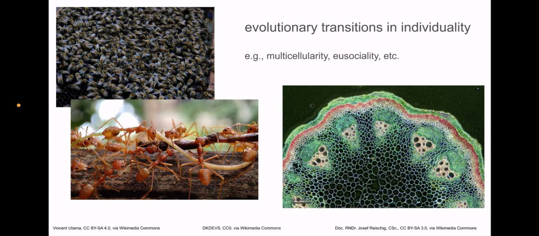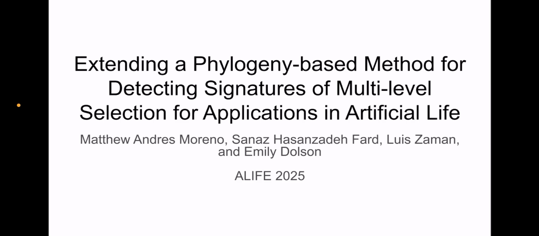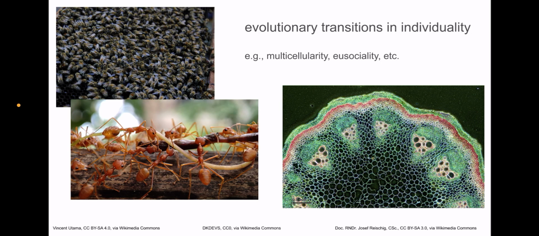I'm a postdoc at the University of Michigan, and in this short presentation I'll be overviewing recent work on phylogeny-based methods for detecting multilevel selection. A major motivation in this work is to support research in open-ended evolution related to evolutionary transitions and individuality.